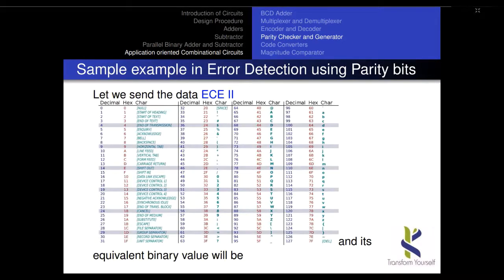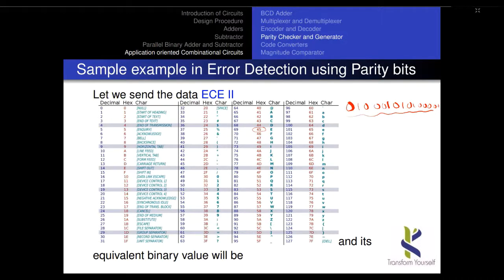So I am going to transmit this data. Take a look at it: ECE space 1 1, like this is the data. In this case, what is the E value? E value is taken as hexadecimal 45. So hexadecimal 45 can be represented as 0 1 0 0 0 1 0 1. After that, C is 43, so the next data is 0 1 0 0 0 0 1 1. Like this, you have to keep on writing your sequential number.